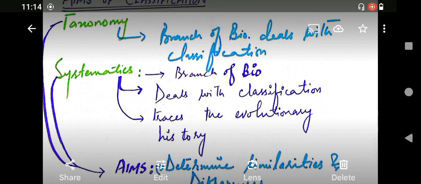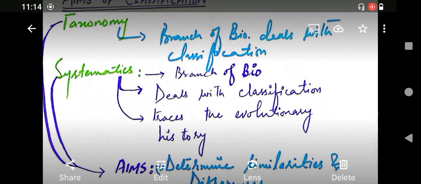For example, it used to be said that the lizards somehow go back in the past to the dinosaurs, and the crocodiles have their ancestors in the dinosaurs. So this is basically the evolutionary history.